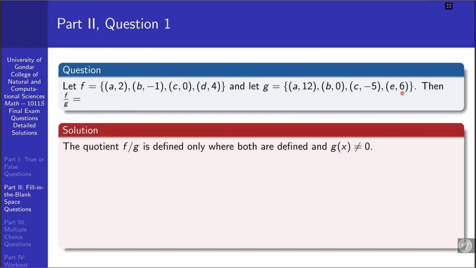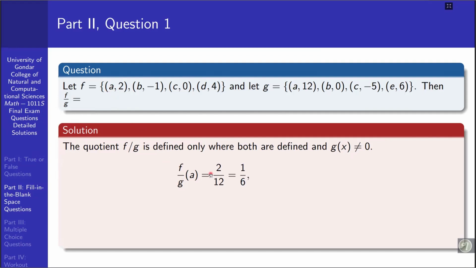Therefore, in order to know the components or the elements of f over g, depending on these two functions f and g, what we know here is that the quotient f over g is said to be defined only when both are defined and g of x, the denominator, is non-zero. Otherwise it is undefined.